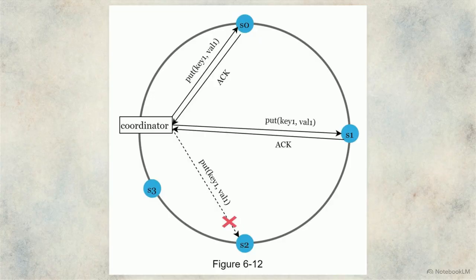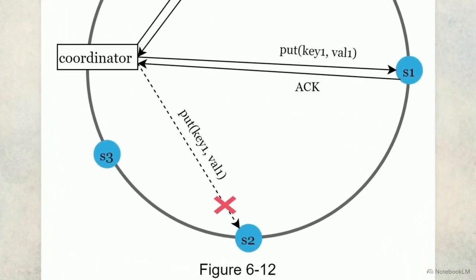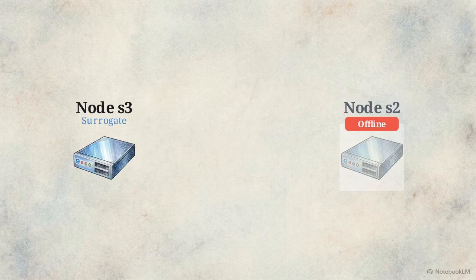This diagram shows a workaround called a sloppy quorum. Instead of enforcing the strict requirement, the coordinator node ignores the offline server and writes the data to the next healthy server, node S3. Node S3 isn't supposed to hold this data long-term. It acts as a surrogate, using a process called hinted handoff. The system stores the write alongside a specific instruction. Deliver this payload to node S2 the moment it wakes up.